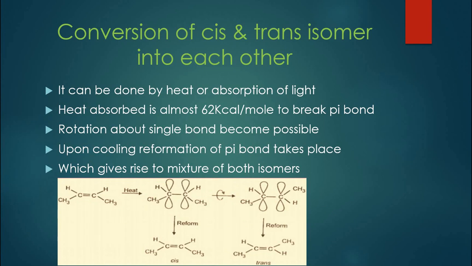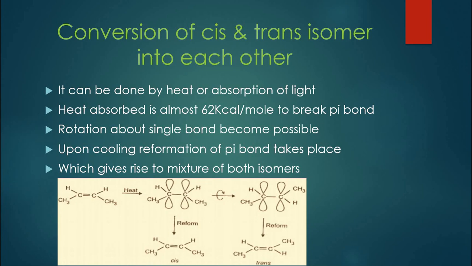When it is heated, the pi bond will be broken. These pi electrons, the pi electronic cloud, are still there, but they are not bonded to each other. The bond has been broken. Now it will be rotated. You will see this CH3 group will come on this side, and the cis form will be converted into the trans form.